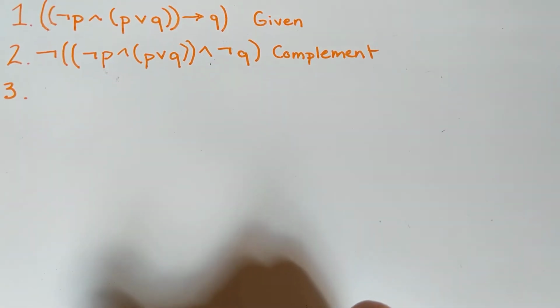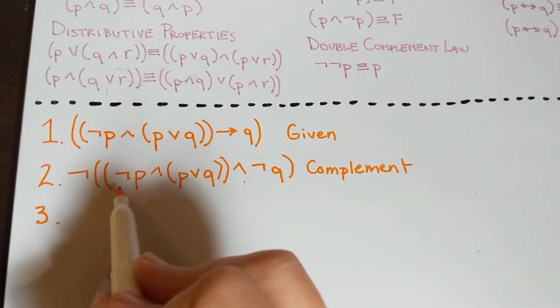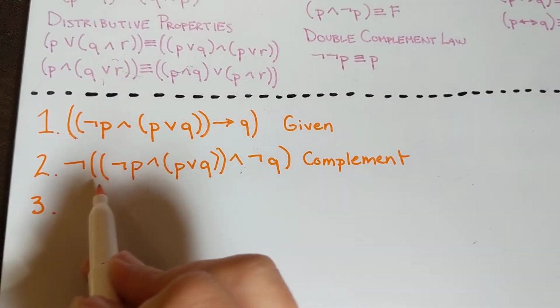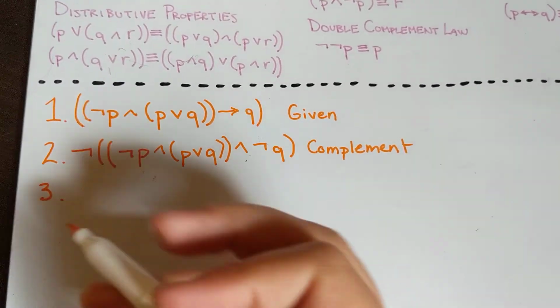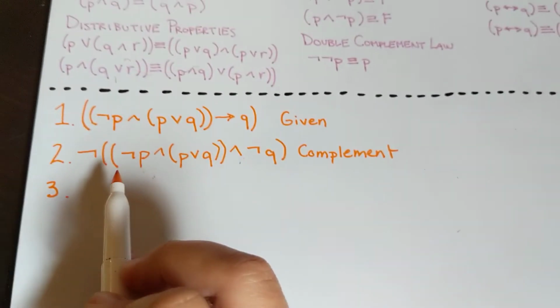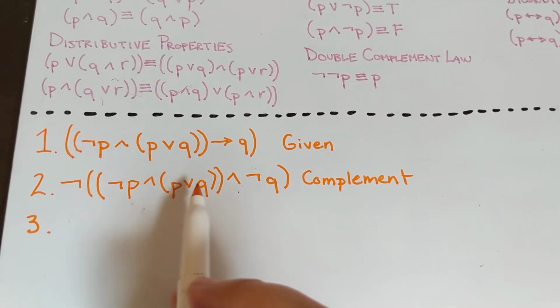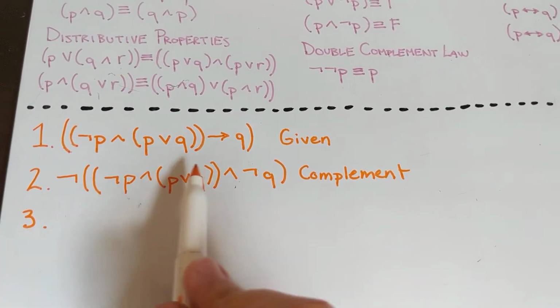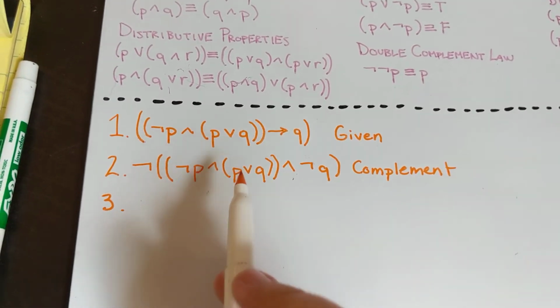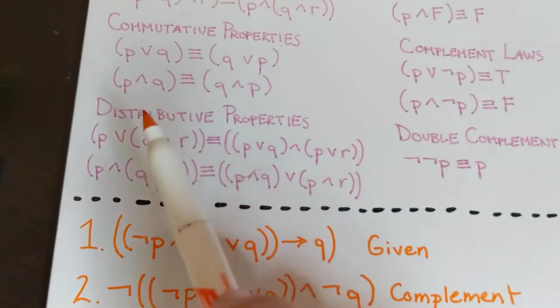So our next step is going to be to break up this statement so that it's a little bit simpler. When we have one thing and then two things in parentheses with an or, the thing that you should think of first are these distributive properties right here, right?